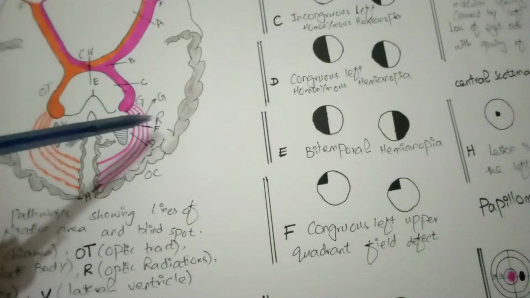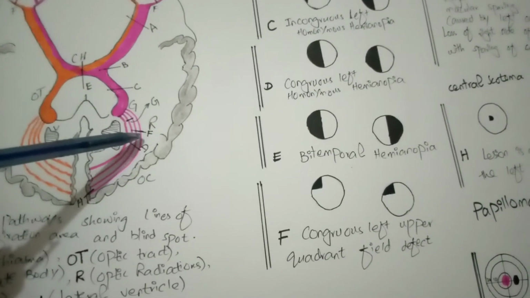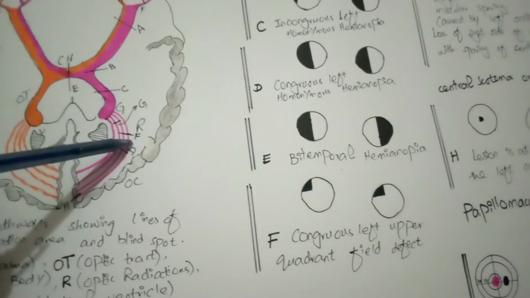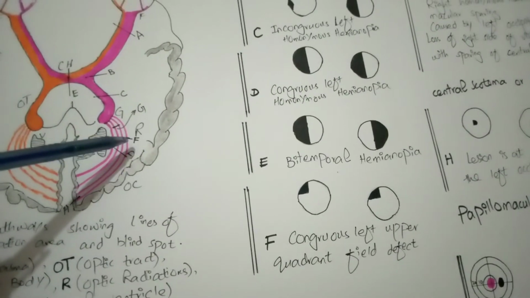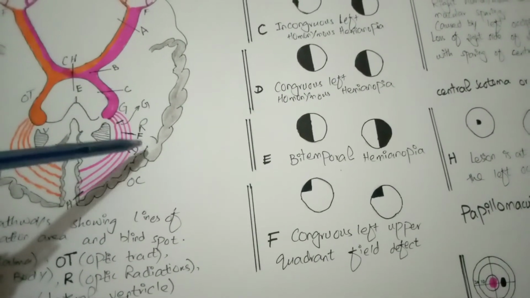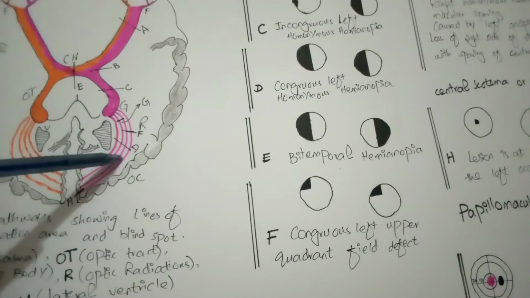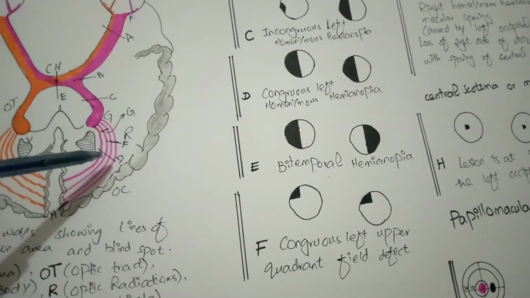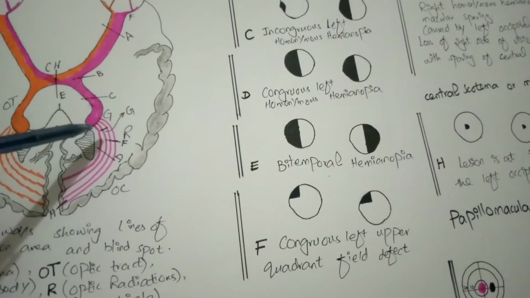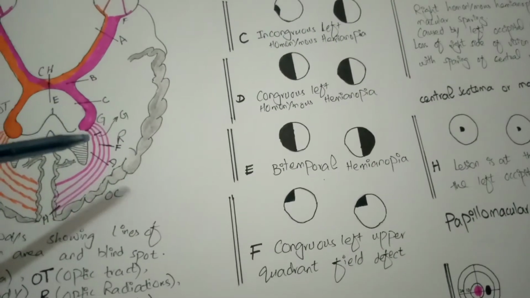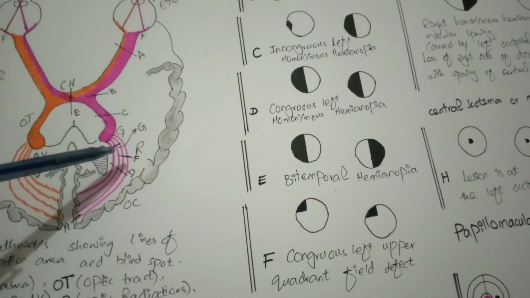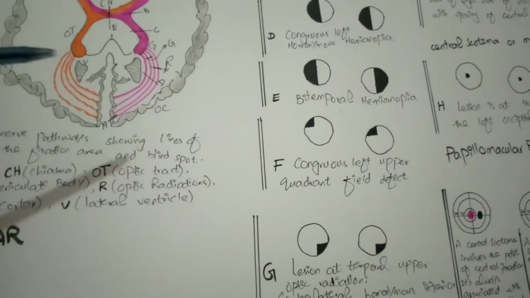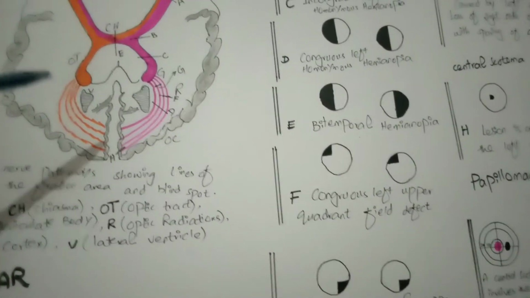Now, if there is a lesion in one or two fibers of the optic radiation, in the lower temporal field, then there is a congruous left upper quadrant field defect. If there is a lesion in the upper temporal field, then there is an inferior quadrant anopia.